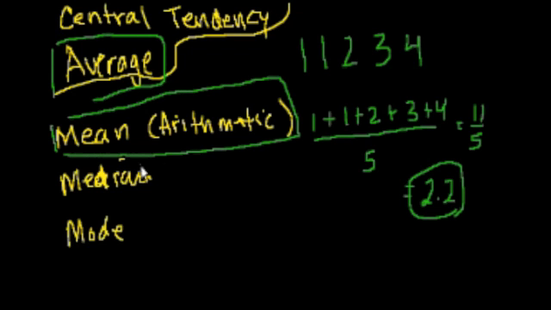So that's one measure. Another measure, instead of averaging it in this way, you can average it by putting the numbers in order, which I actually already did. So let's just write them down in order again. 1, 1, 2, 3, 4. And you just take the middle number. So let's see. There's 1, 2, 3, 4, 5 numbers, so the middle number is going to be right here, right? The middle number is 2. There's 2 numbers greater than 2, and there's 2 numbers less than 2.